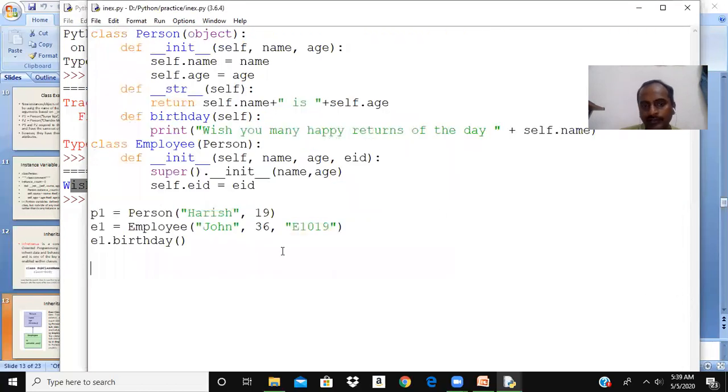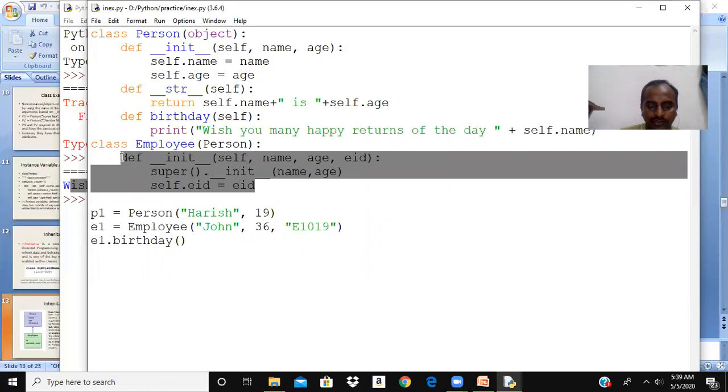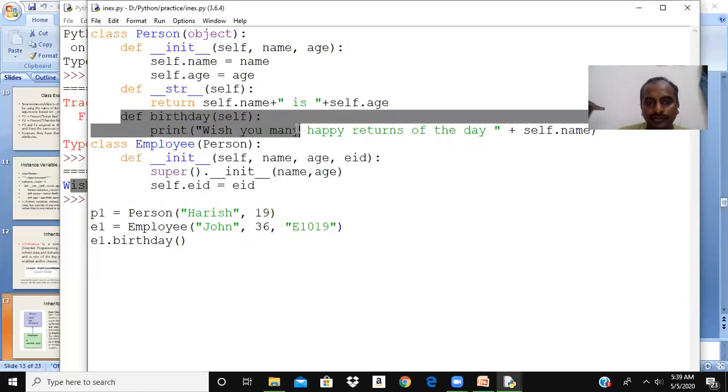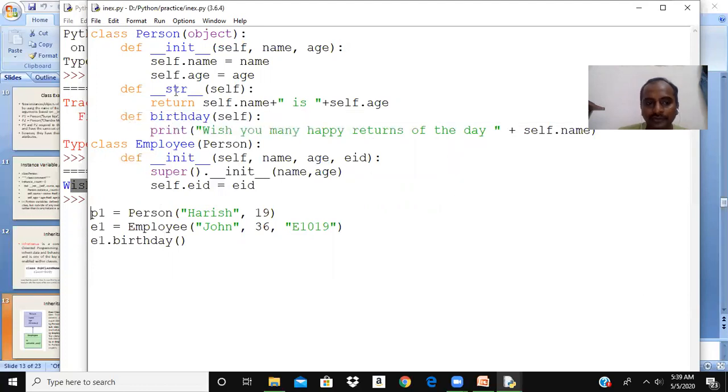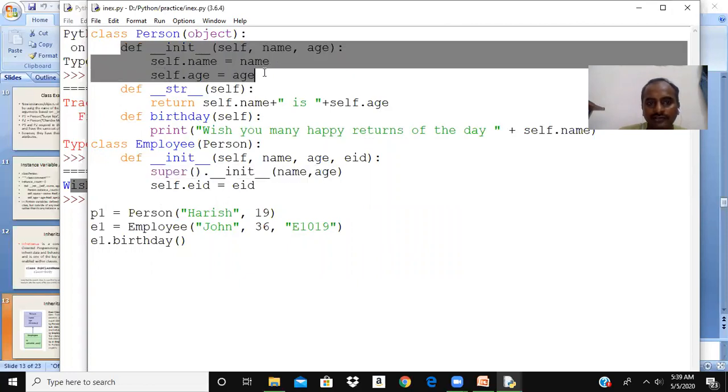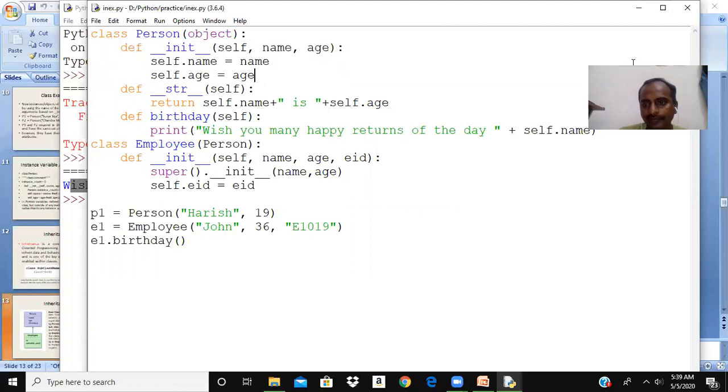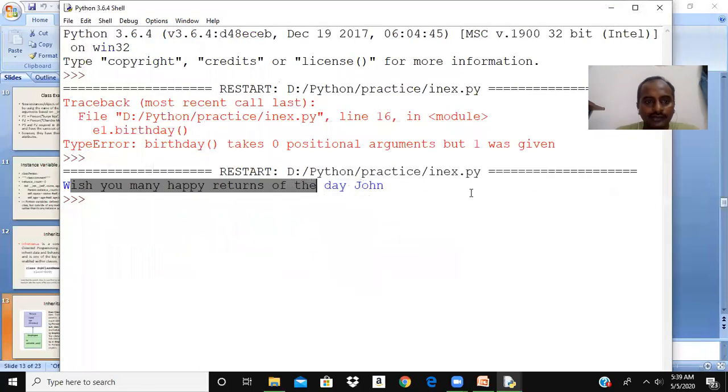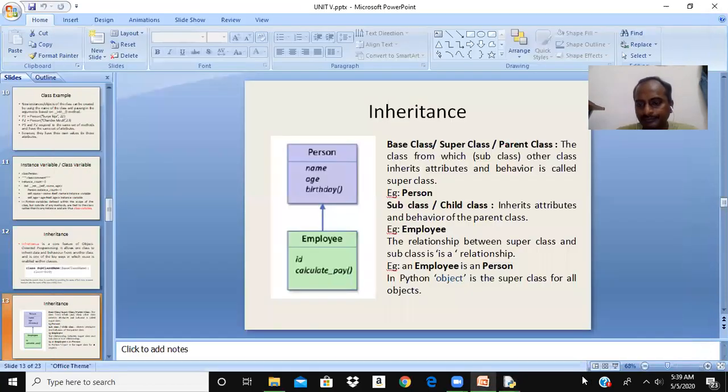That is what we mean by inheritance. This is inheriting all the properties. Class employee is inheriting the method which is present in the parent class, that is person. So I need not write these things. And we also see that by calling super.init, I was able to run the constructor, that is the initializer method, from the person. This is how inheritance is working. Okay, let us continue. Let us go to our PPT.